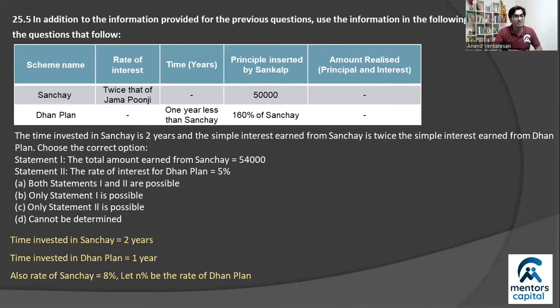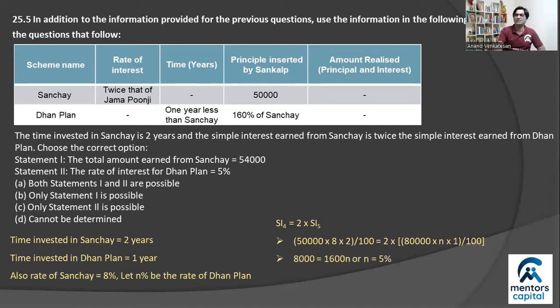And you already know the principals, right? So if the simple interest in scheme 4 is 2 times the simple interest in scheme 5, simply put PRT by 100, right? And then solve this for n. Very simple solution. You get the value of n as 5%, right? So straight up, statement 2 is correct, right? Rate of interest is indeed 5% for Dhan plan.